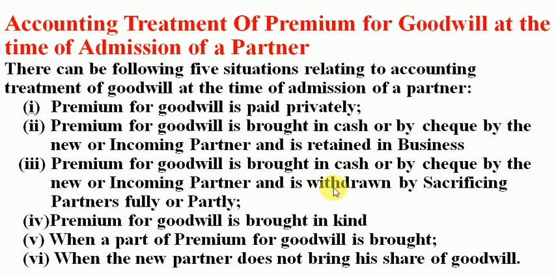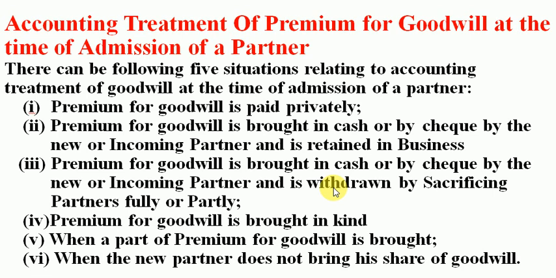So, previous class we started admission of a partner, and under admission of a partner, we have seen the first step in its accounting treatment, that is change in profit sharing ratio. There we have discussed that sacrificing ratio is equal to old share minus new share, which means whenever a new partner comes and joins the business firm, he gets his share of profit from the other old partners. In other words, the old partner sacrifices, and therefore there is a concept of sacrificing ratio.